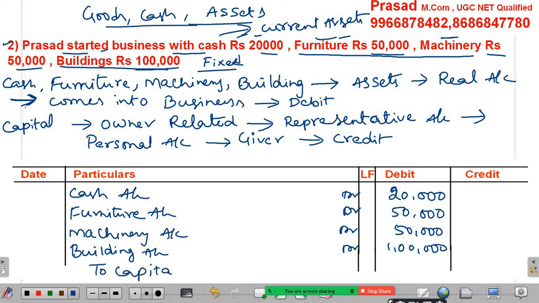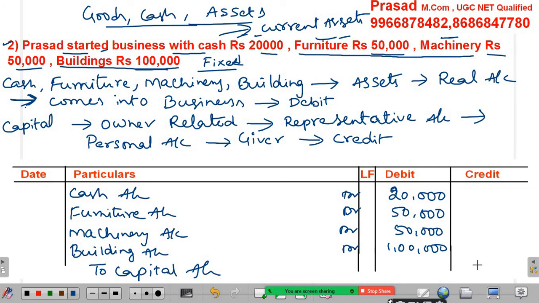Now to capital account. In case either on the debit side or the credit side more than two aspects are available, then we have to add all the values, and after adding all the values we have to show it on the opposite side.